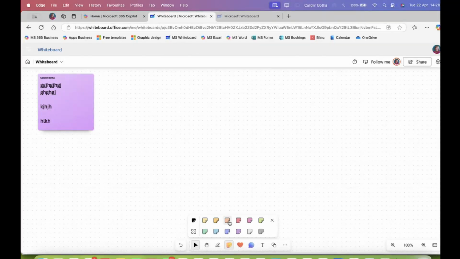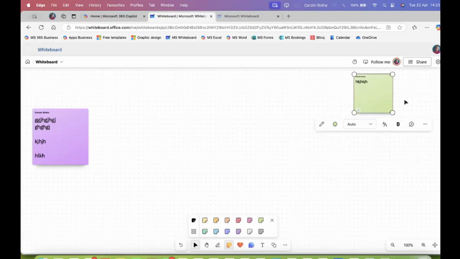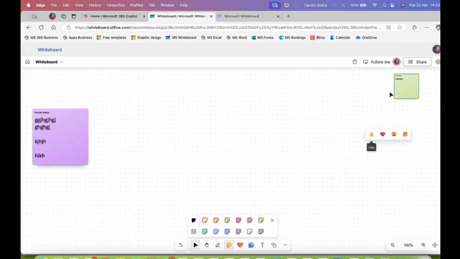Someone else may now go for a green sticky note and stick it over there and add what they want. And if it's only one word, they can always just resize it. But please note that once you resize the sticky note, it will really become smaller.